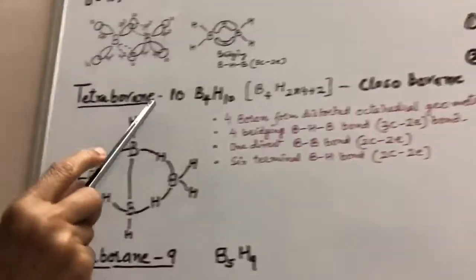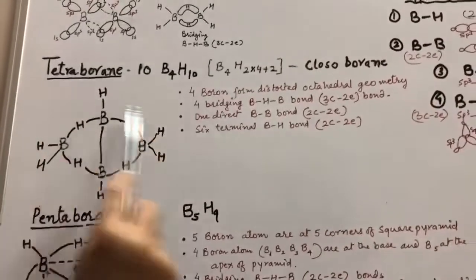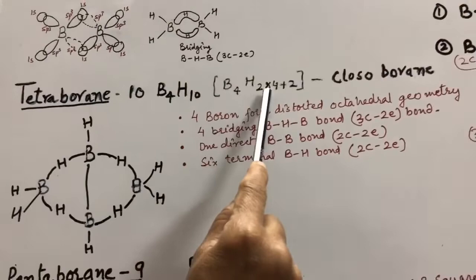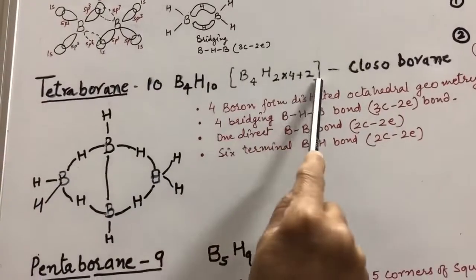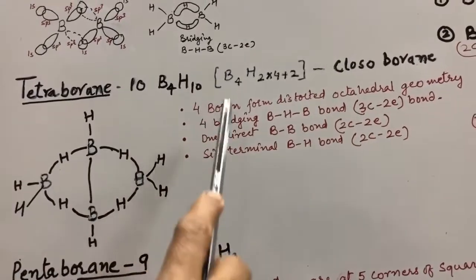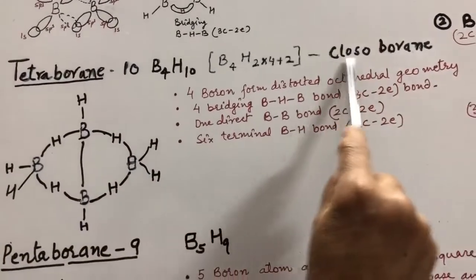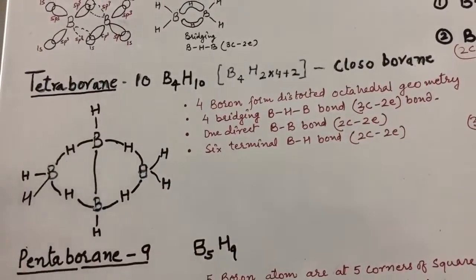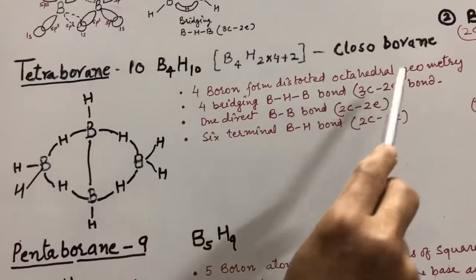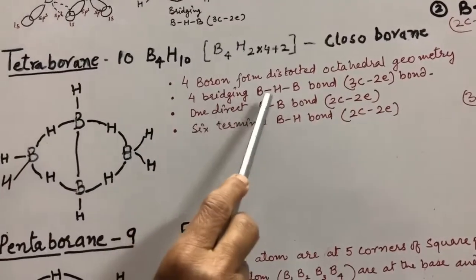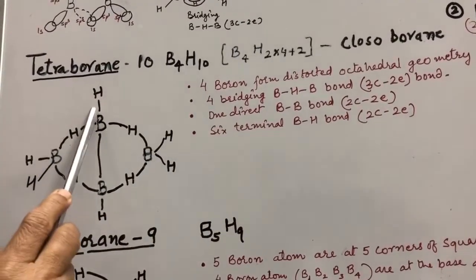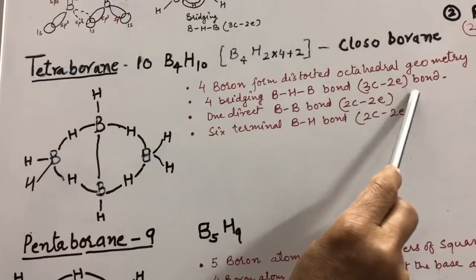First we take tetraborane 10, B4H10. Here in this structure we see B4H2 into 4 plus 2. We can write it like this. Means it is according to the formula BnHn+4. It comes under the category of arachno-boranes. We see the structure is like this. 4 boron atoms form a distorted octahedral geometry. 4 bridging BHB bonds. This 1, this 2, this 3, this 4 form. They are 3-centered 2 electron bonds.